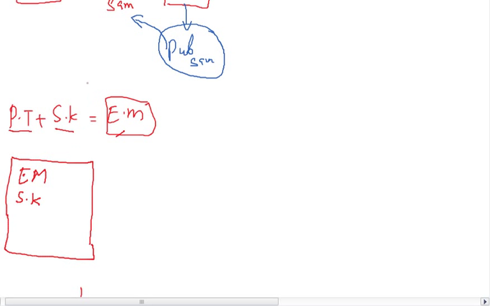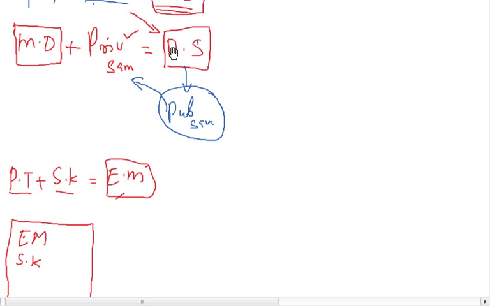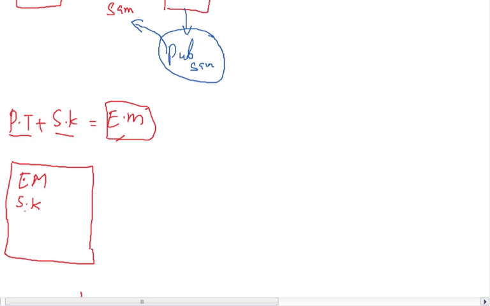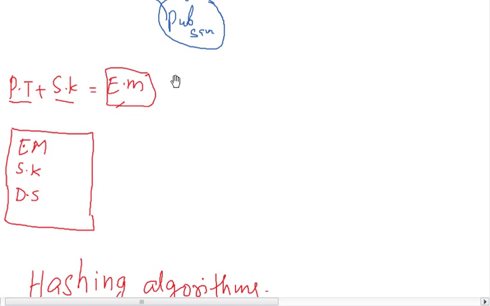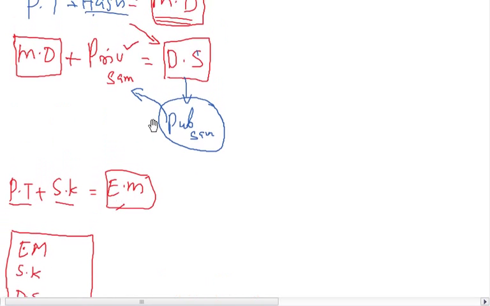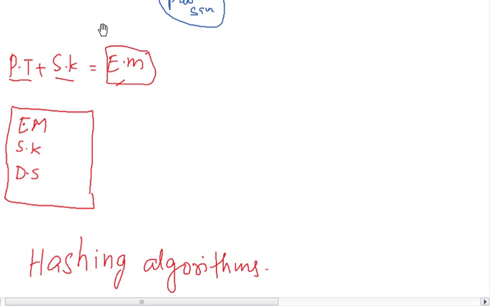The digital signature also is added here, and if required you can include the message digest also, because once you decrypt the digital signature you are going to get the message digest. It doesn't matter, but if required you can include the message digest also. So let me include the message digest here.